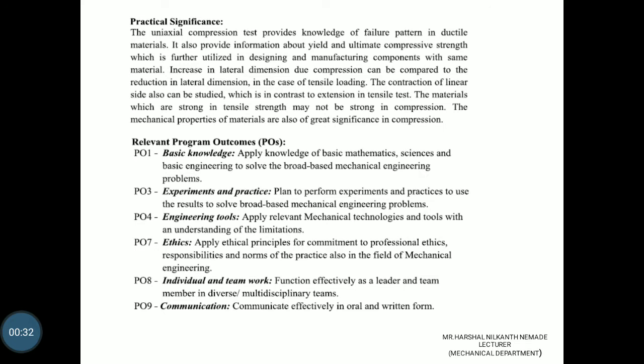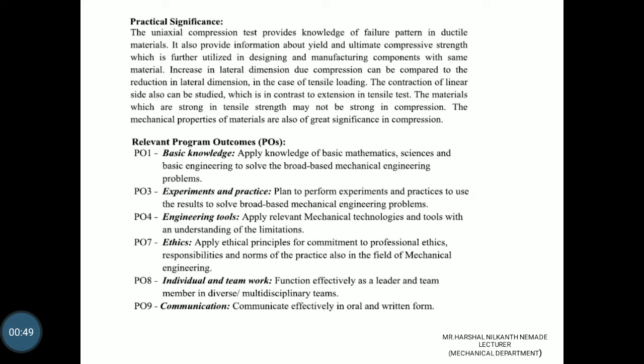Practical significance. The uniaxial compression test provides knowledge of the failure pattern in ductile material. It also provides information about the yield and ultimate compressive strength, which is further utilized in designing and manufacturing the component with the same material.